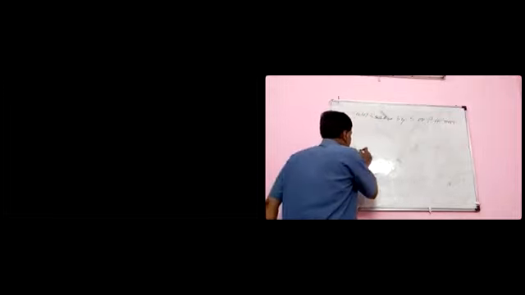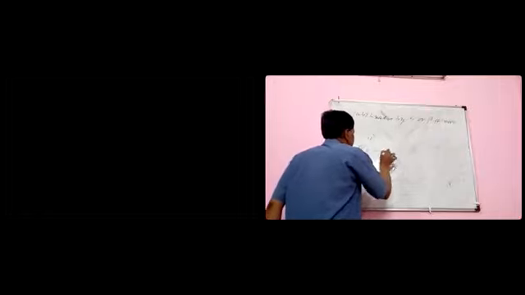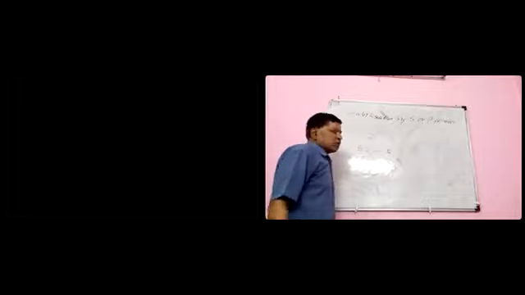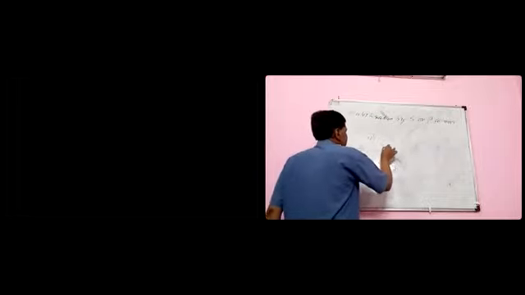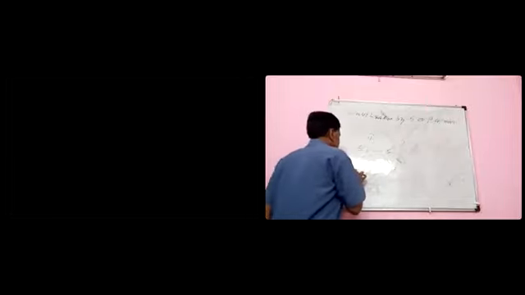So if you have this carbanion, and here S, which has a vacant d orbital, this is the filled p orbital,